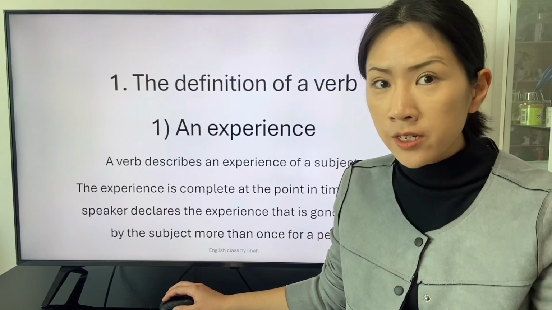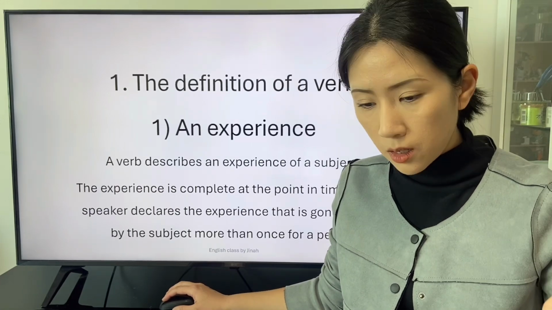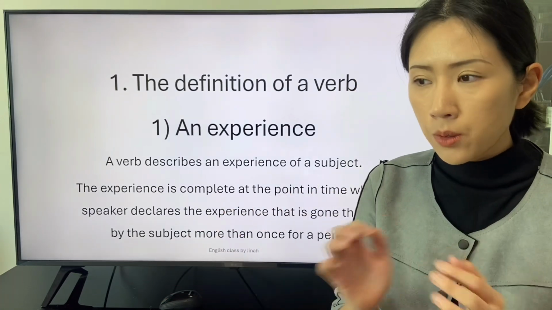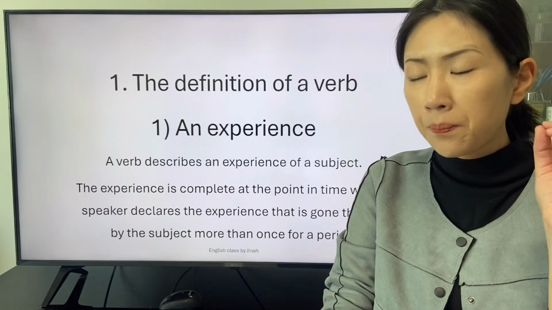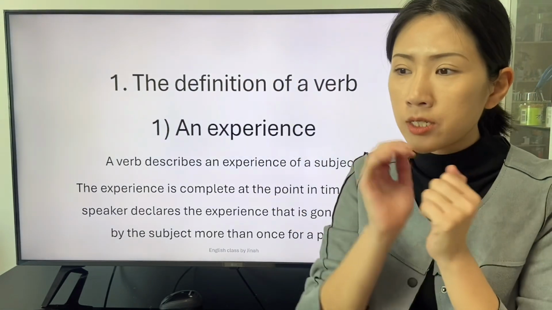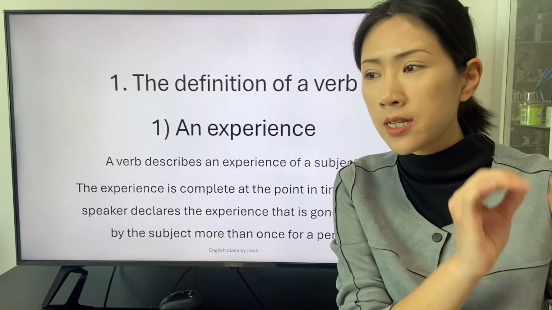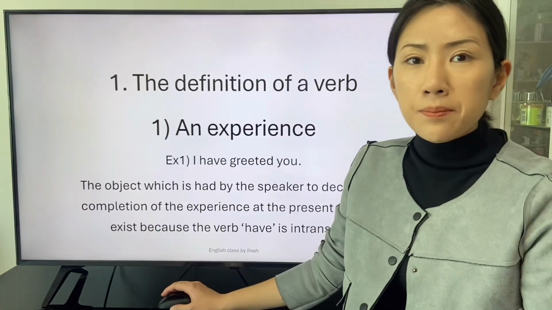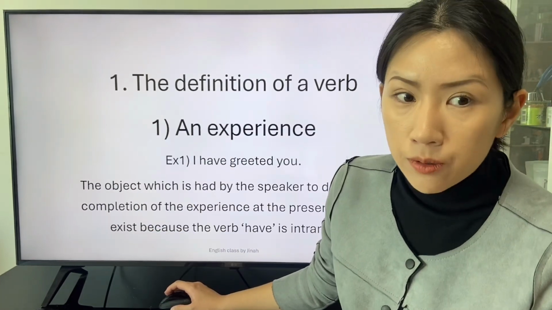The completion of the experience is determined by the point in time that the speaker declares that the experience is expired. For example, I have greeted you.